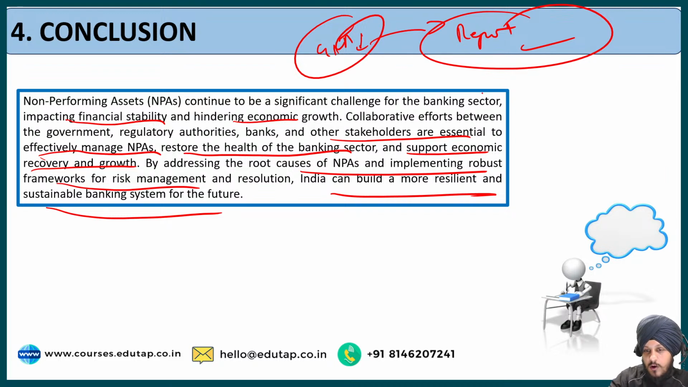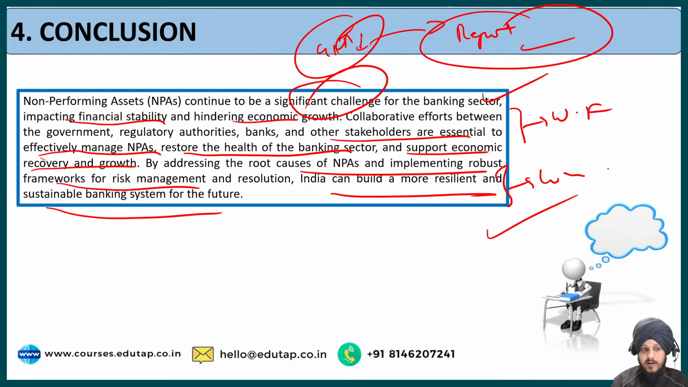So firstly, we talk about NPA: even if the gross NPA ratio has been reducing, it has been declining, but NPA is still an important challenge. Then we talk about the short-term way forward. And lastly, we talk about the long-term vision: in order for India to become a more resilient and sustainable banking system, we need to address the root causes of NPA and implement a robust framework for risk management. So that's how you can write your conclusion, and you can improvise it